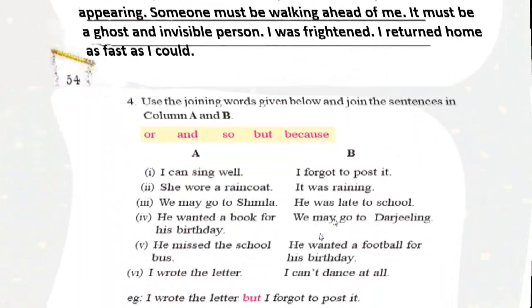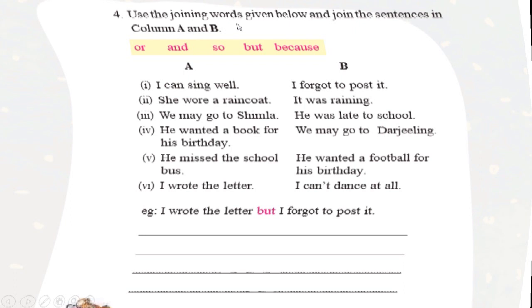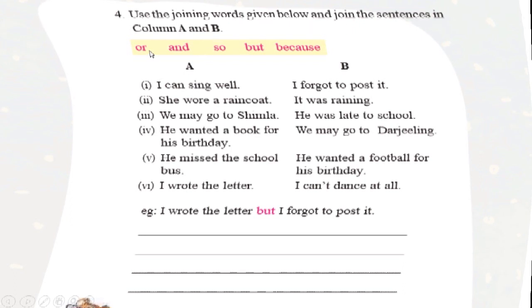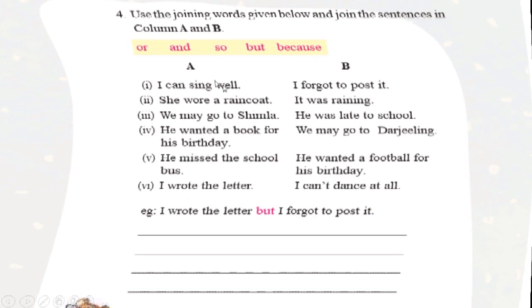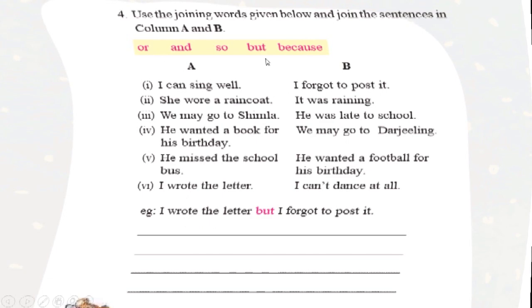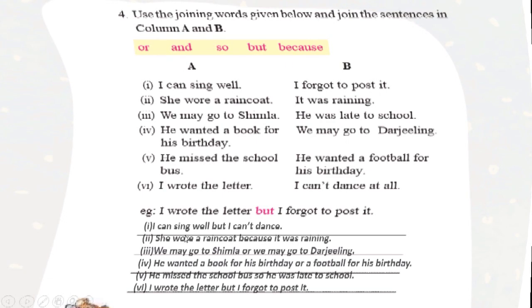Okay, let us see the next one. Use the joining words given below and join the sentences in column A and B. So there are some words. These are the joining words. Let us make the sentences. Let us join these sentences using these words. So let us see.